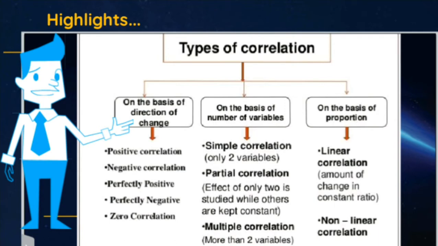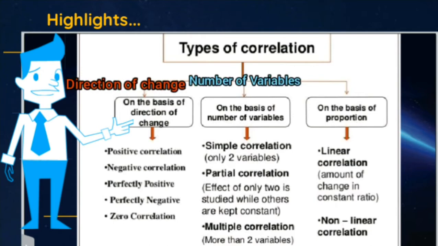Correlation is classified into different types on the basis of three categories. First one on the basis of direction of change, second one on the basis of number of variables, and last one on the basis of proportion. On the basis of direction of change, correlation is classified into positive correlation, negative correlation, perfectly positive correlation, perfectly negative correlation, and zero correlation. On the basis of number of variables, correlation is classified into simple correlation, partial correlation, and multiple correlation. And on the basis of proportion, correlation is classified into linear correlation and non-linear correlation.